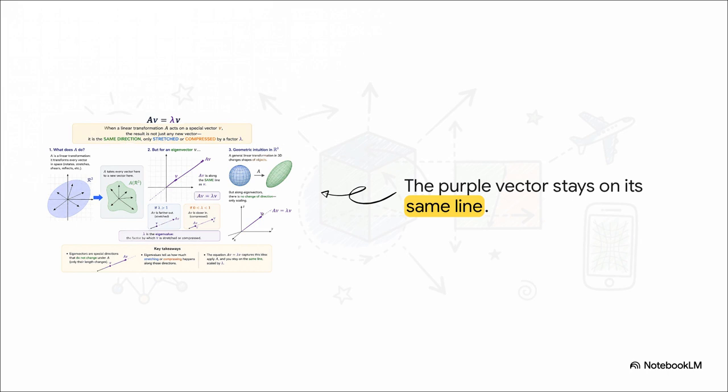But notice that specific purple arrow. It never turns. Sure, it gets a bit longer, but its fundamental direction remains absolutely locked in place. That is the sheer power of an eigenvector.